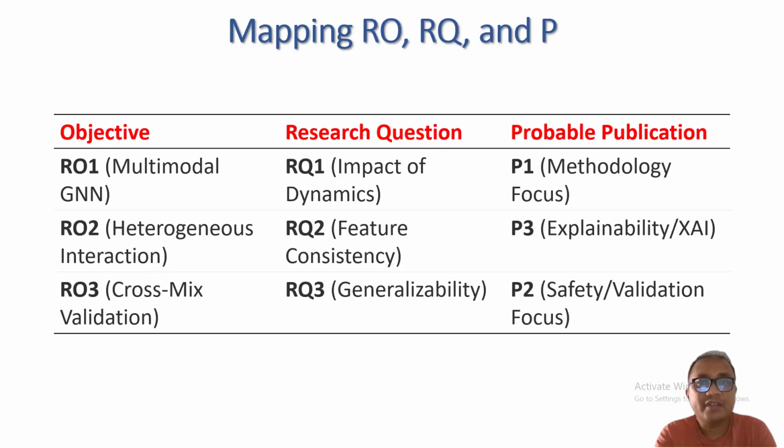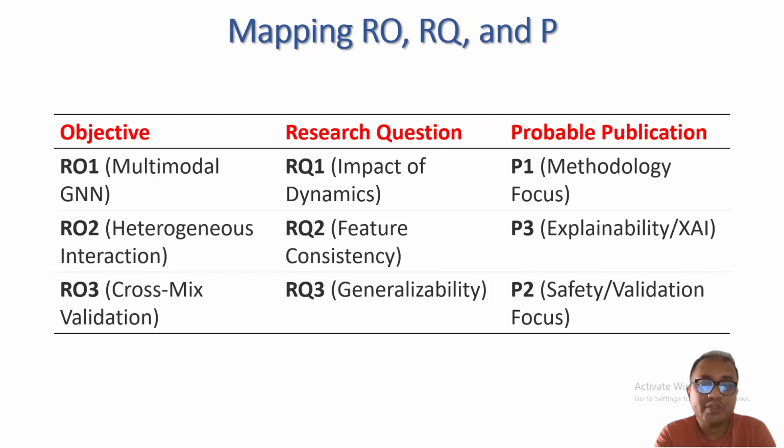Here is the mapping of research objective, research question, and publication. Publication 1, which is methodology focused, will cover research objective 1, that is multimodal graph neural network, and research question 1, which will discuss the impact of dynamics.